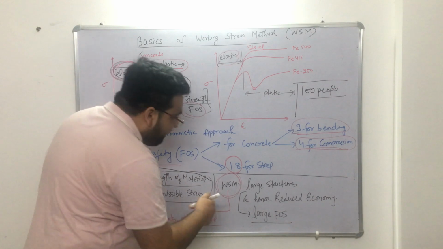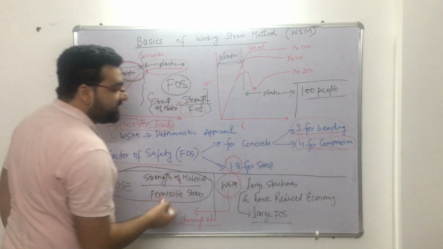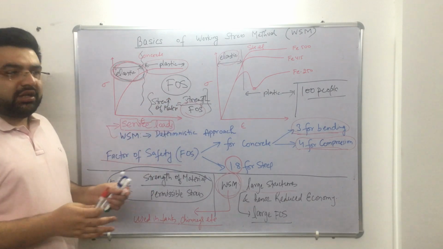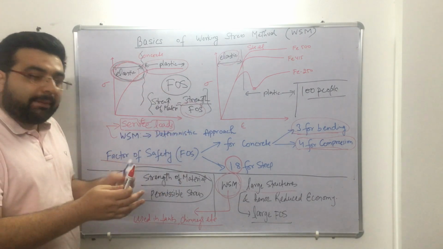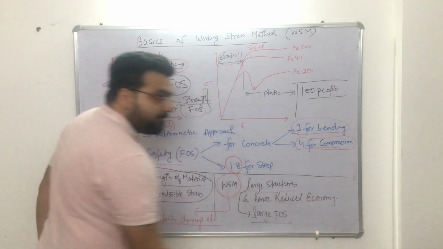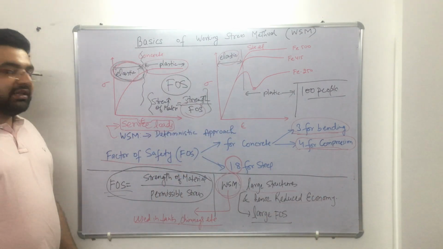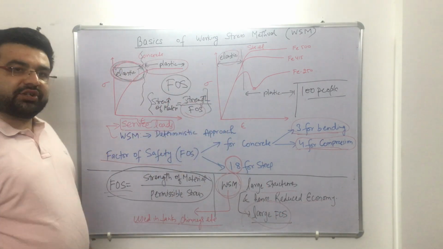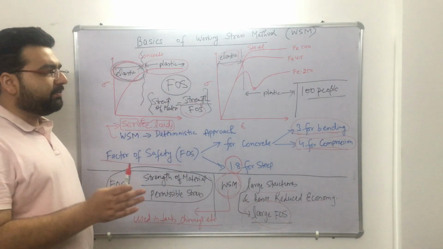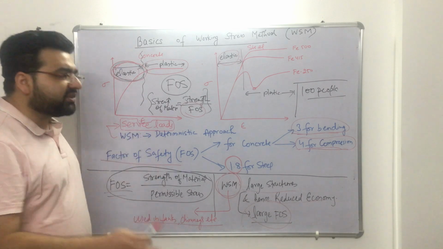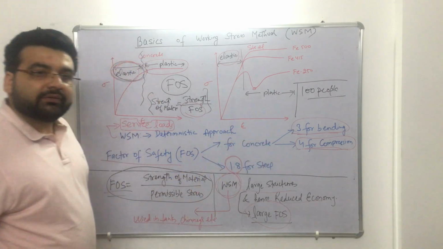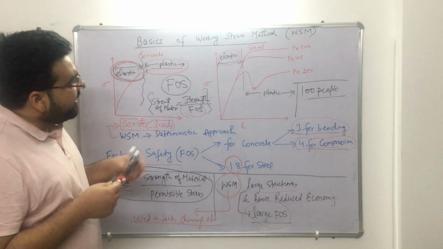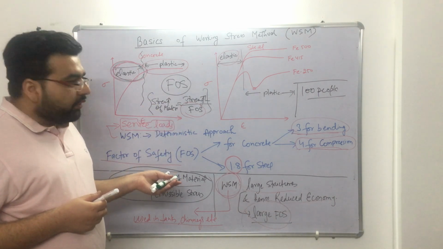Obviously I will be less economical, right? So if you are using a high factor of safety, you will have large and big buildings or big structures. The walls will be very thick. What will happen? It will be very less economical. That is why we are not using the working stress method, because there is a very large factor of safety. 3 and 4 is very large. 1.5 is still okay, 1.6 is still okay, even 2 is still okay, but 3 and 4 are very large for design consideration.